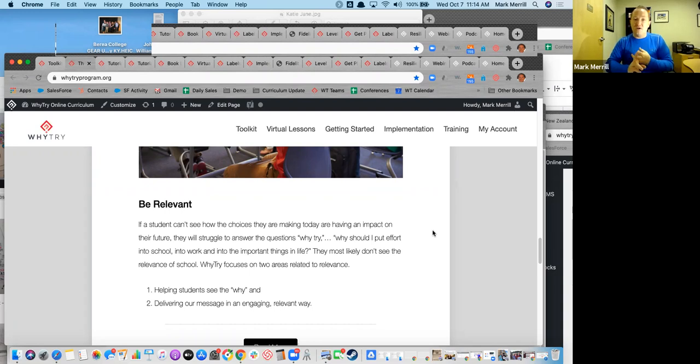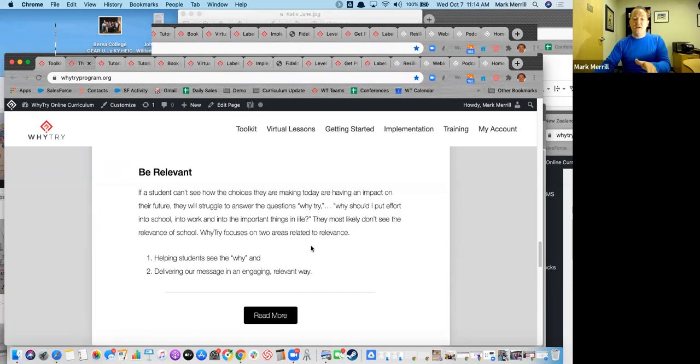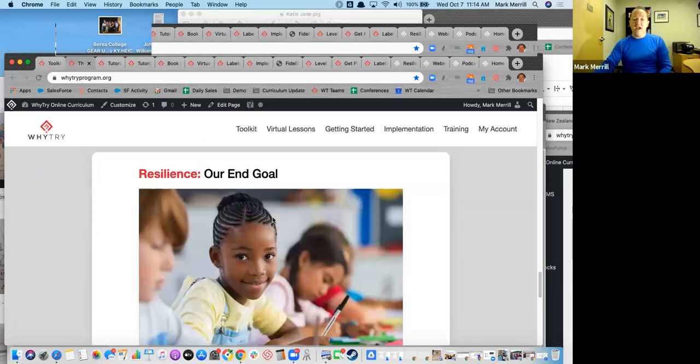But the second is also delivering it in a way that's relevant to them. If they like to use art, let's use art. If they like to use music, let's focus on the music. So those two prongs of relevance are a really important factor in this formula of building resilience. And again, you can click read more, and there's additional information there that you can read up on relevance specifically. And really, the third R is resilience.